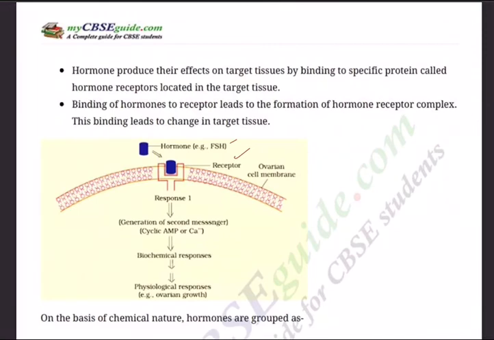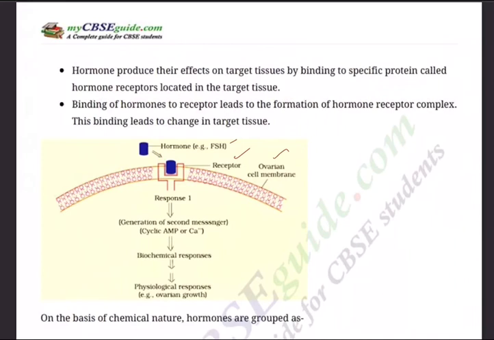For example, he is taking here FSH, follicle stimulating hormone. FSH is secreted in the brain, and I said the master gland secretes this FSH, and it gets mixed up with blood because it is secreted by an endocrine gland. Quickly it mixes up with the blood and reaches the target area.